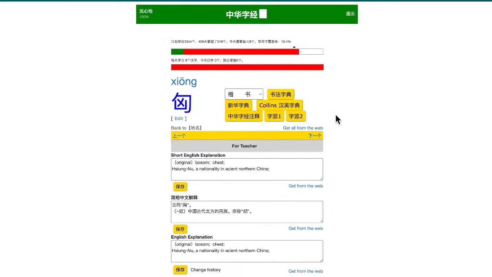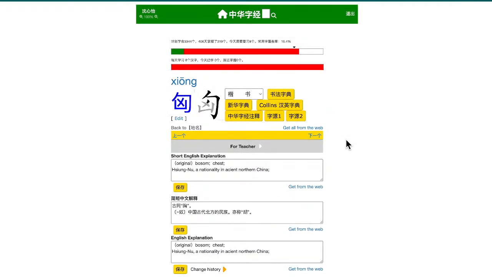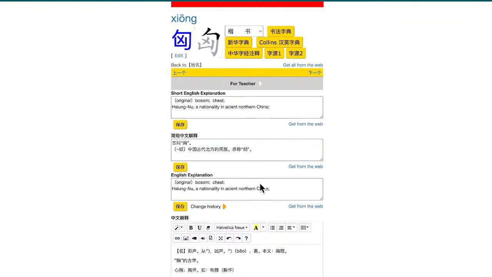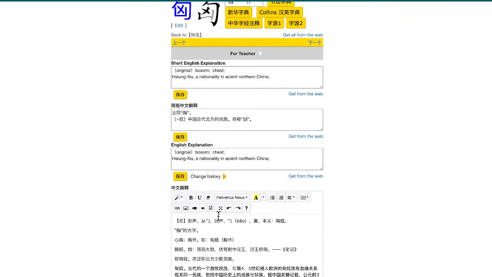Next one, xiong. Now this xiong means bosom or chest. That's the original meaning. It's the Asian character used to refer to the chest. But in the modern character referring to the chest, they added the body radical, the 月字, which represents body parts, flesh.